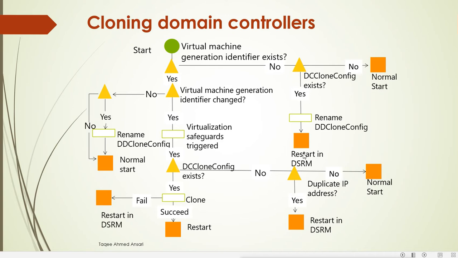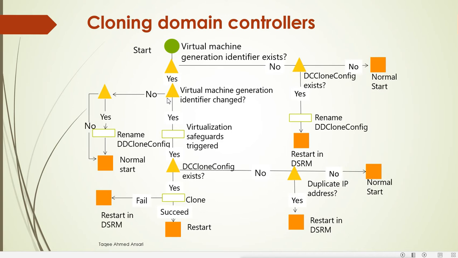It will go to directory service restore mode, and it checks whether there are duplicate IP addresses or not. If it is no, then it will start normally. If it is yes, then restart in directory service restore mode. And if it is no, then it will go on to check the DC config file again. And in this step, if the config file does not exist, then again it will go to this restore mode, that means directory service restore mode.